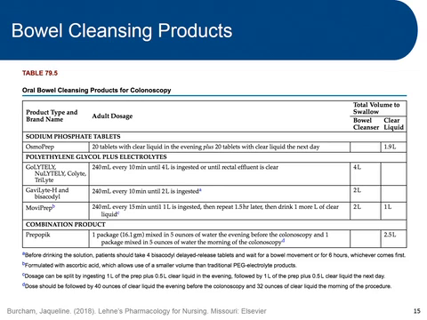Again, the patient is mixing the product in water, but also taking several liters of clear liquid. So again, not something you have to memorize. I just wanted to give you a feel for how these bowel cleansing products are used.